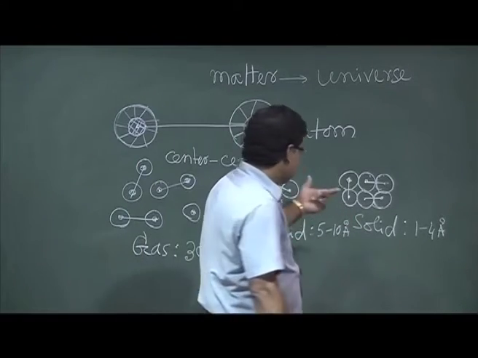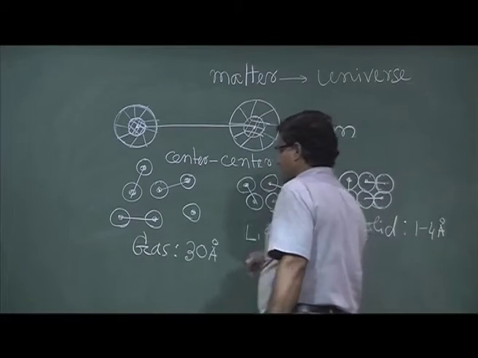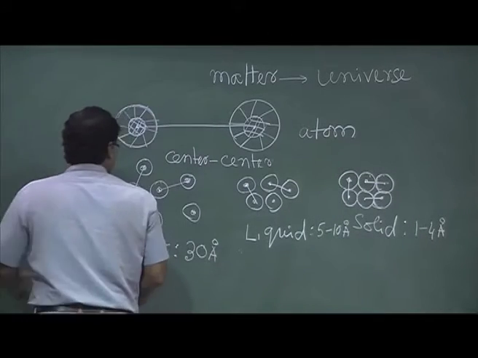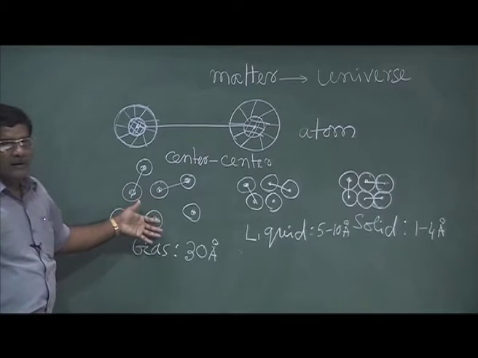So, one can estimate this interatomic distance. As an example we can try for the gaseous state.